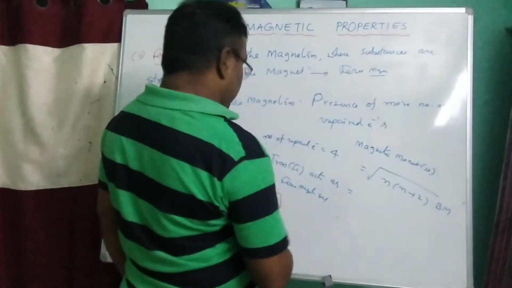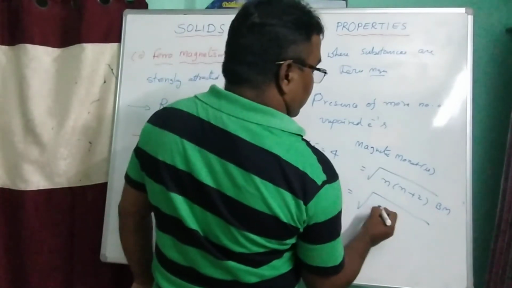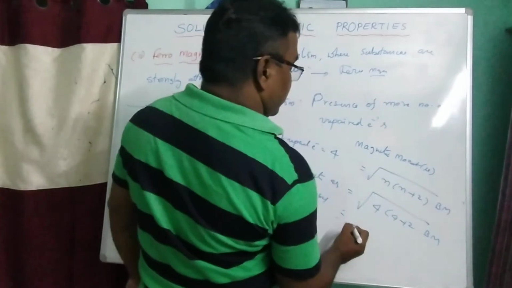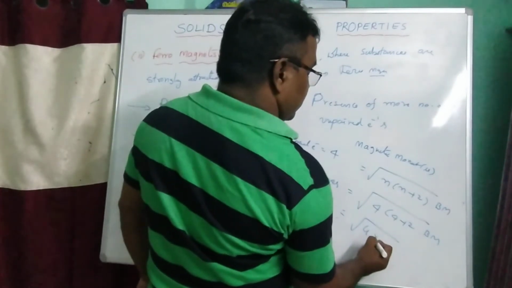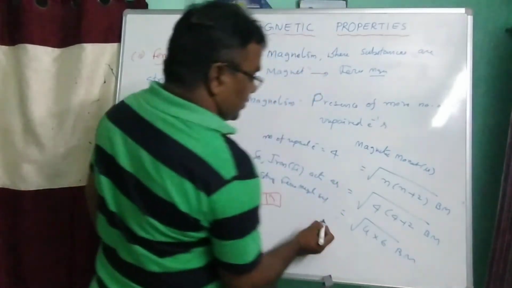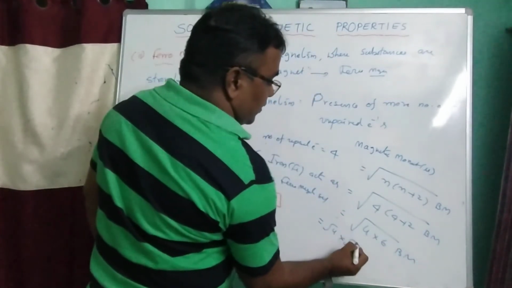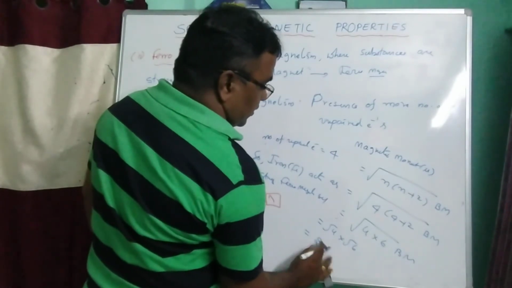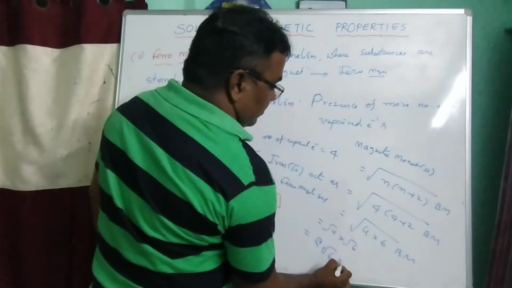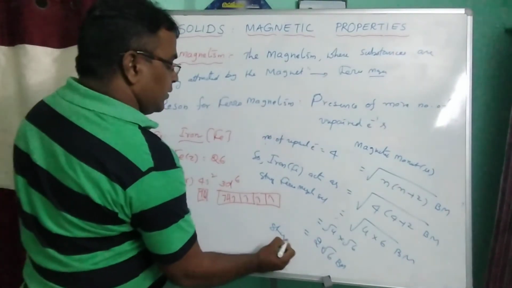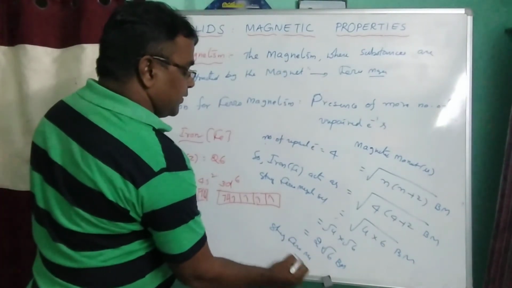Here n is equal to 4, therefore root of 4 into 4 plus 2, that is root 4 into root 6, that is 2 root 6 Bohr magnetons. So iron is a strong ferromagnetic substance.